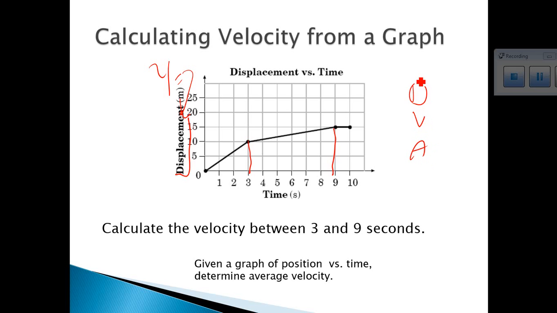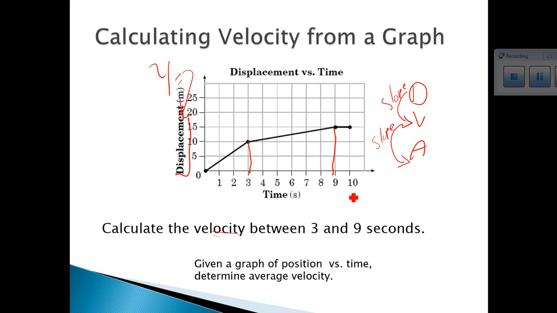If I'm at displacement and I want to go to velocity, I need to take the slope. If I'm on a velocity graph and I want to go to acceleration, I need to take the slope. So therefore, this tells us I'm on a displacement graph, and I want velocity. I need to take the slope between 3 and 9 seconds.